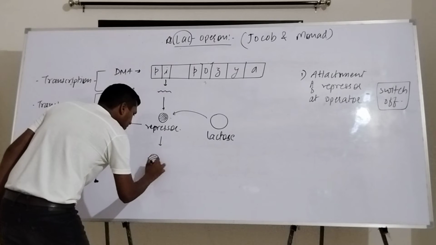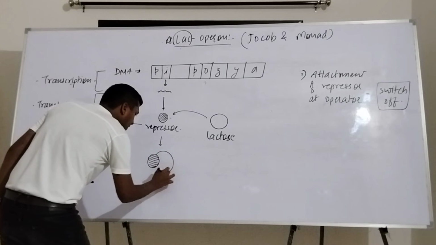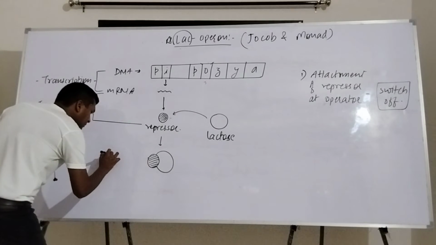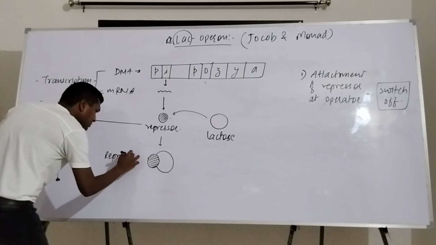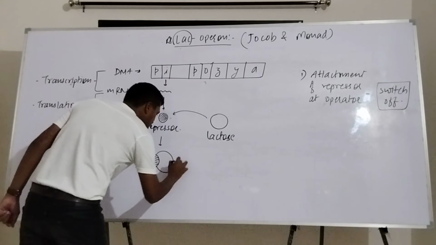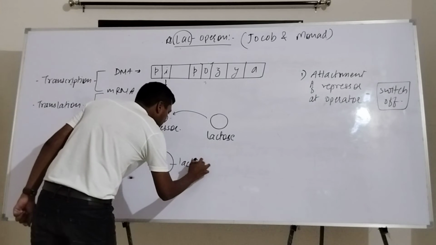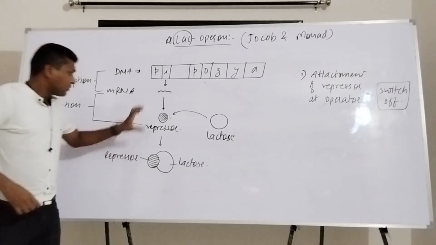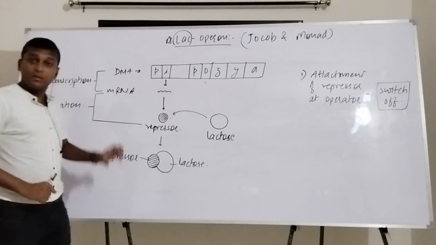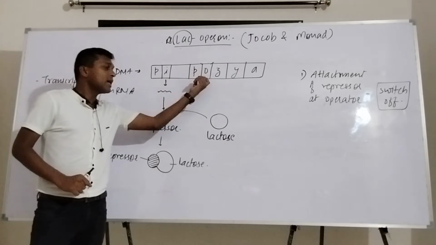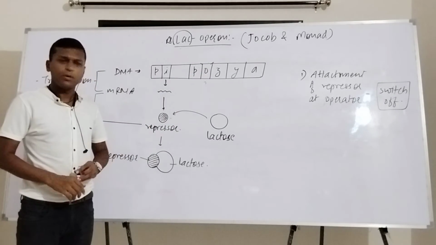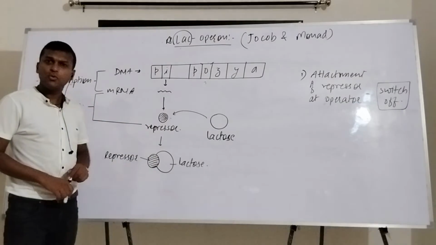This is a repressor molecule and this is a lactose molecule. Now what will happen? What was the basic function of this repressor? Its basic function is to get attached at this operator region. Did it get attached? No, it got attached with lactose.